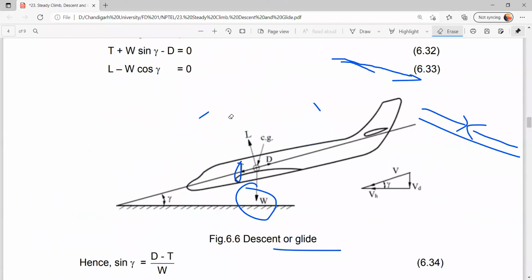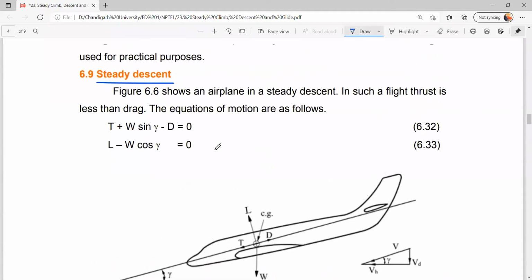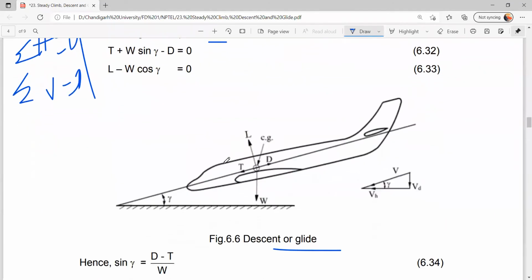Right. So how to calculate the thrust? How have we calculated it for climb? In climb, we calculated with the equation of motion: summation of horizontal forces is equal to 0 and summation of vertical forces is equal to 0. The same is applicable in the descent phase also.